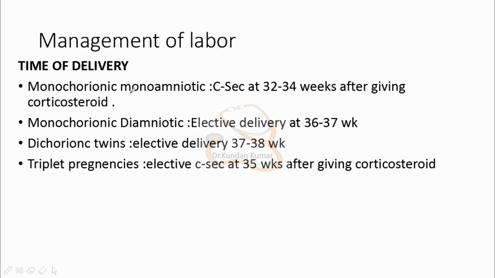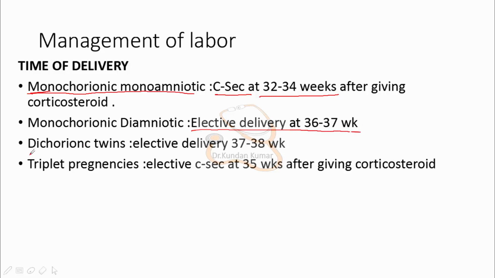If it's monochorionic monoamniotic, and the time is 32 to 34 weeks, we do cesarean section at 32 to 34 weeks after giving corticosteroid. And if it is monochorionic diamniotic, then we do elective delivery at 36 to 37 weeks.